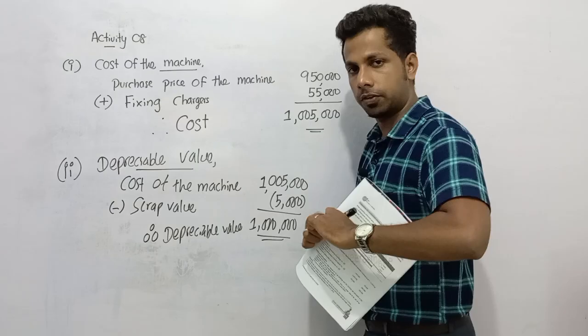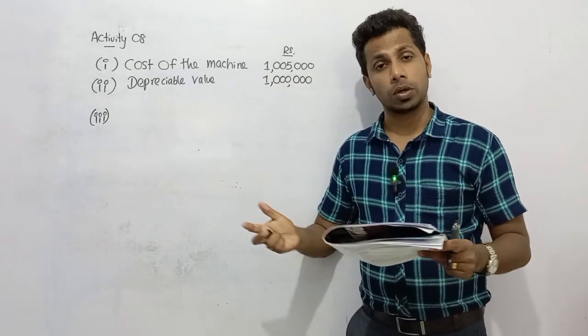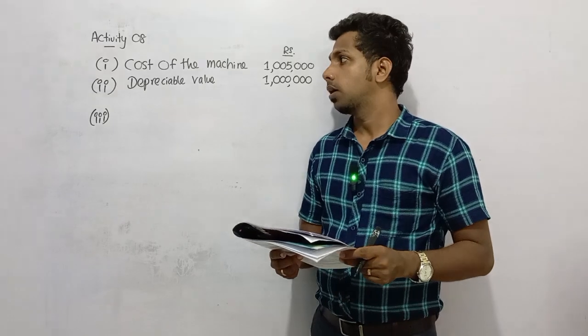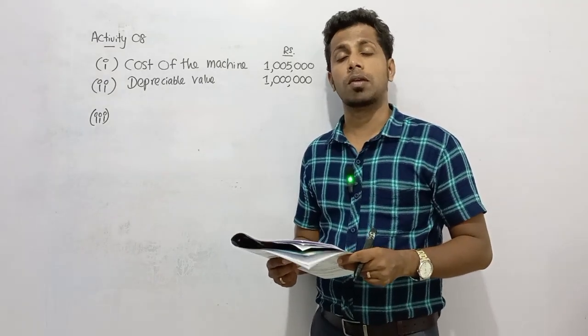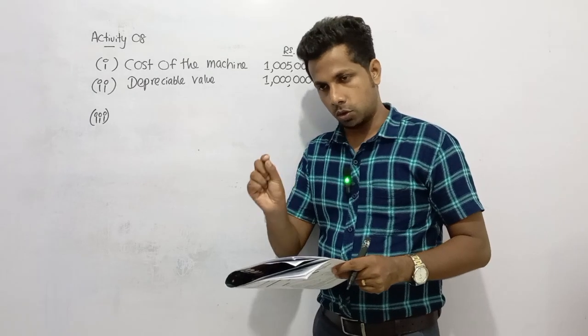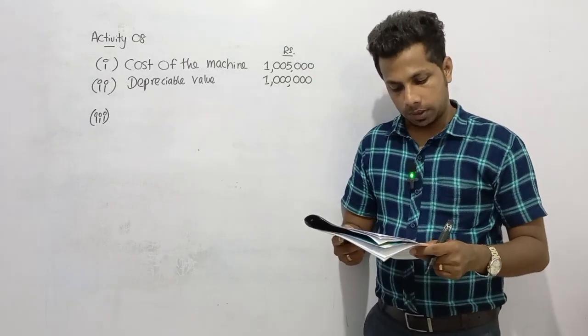We need to complete these, right? So according to the first question, we calculated the cost of the machine. It is 1,005,000. And then we calculated the depreciable value. You know how to calculate the depreciable value now. From the cost, you need to deduct the scrap value. Right. So let's move to the third one.